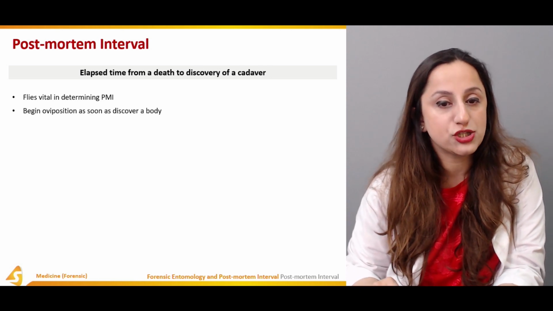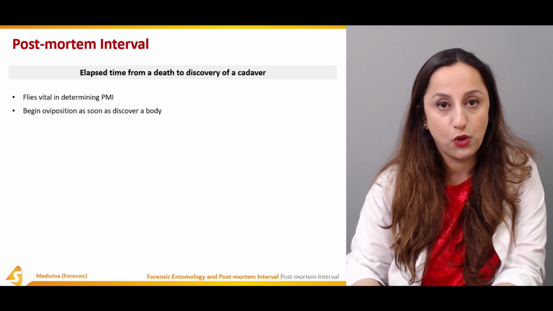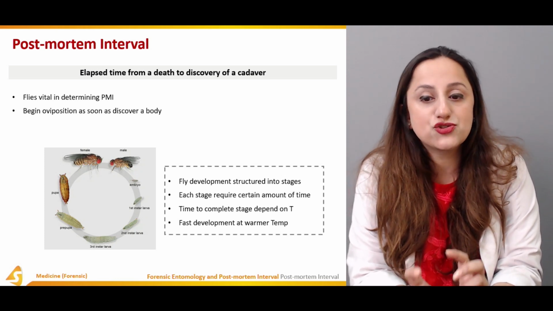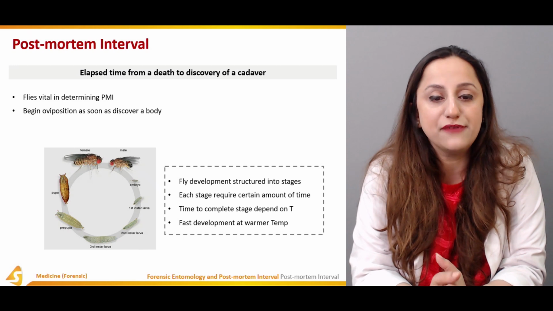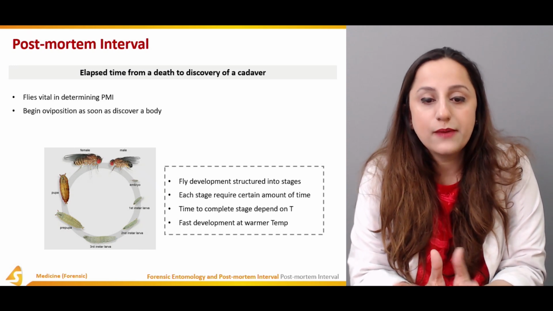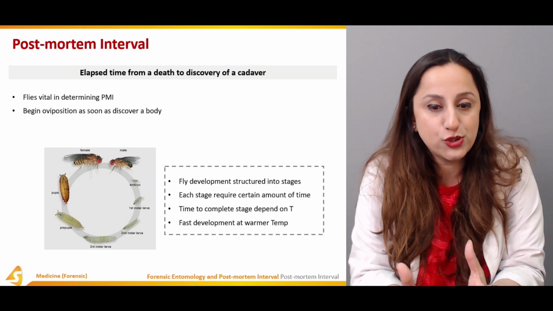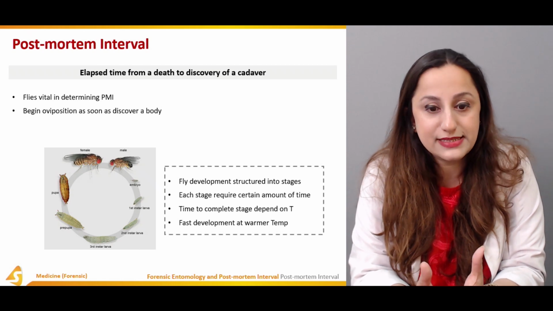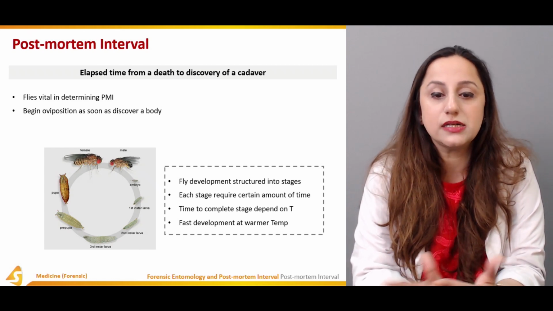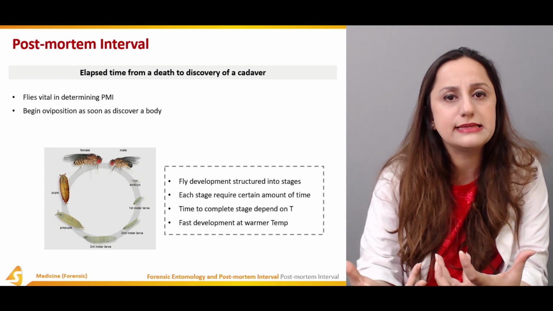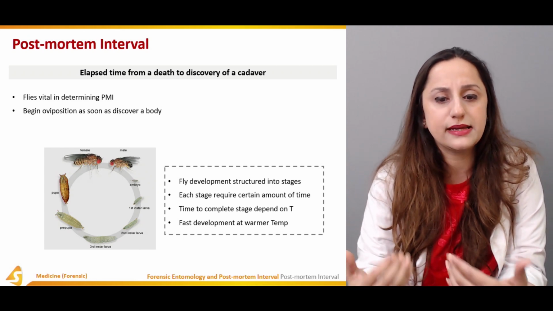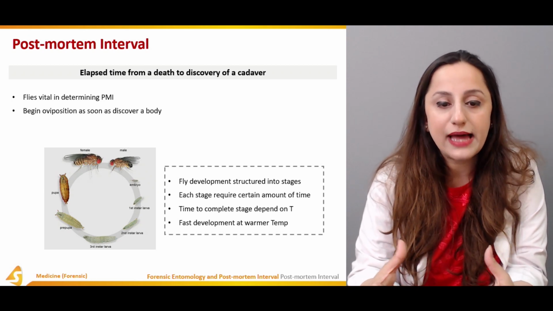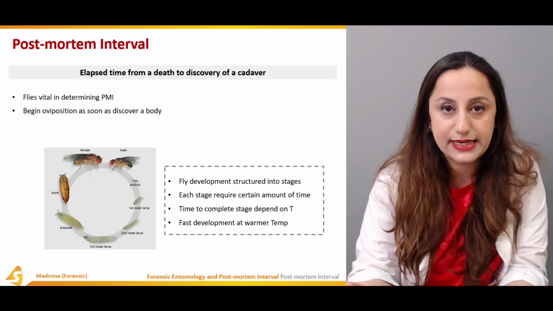They begin ovipositions as soon as we discover a dead body. Now, the fly developmental stages are structured into stages. Here we can see a male and a female fly. Moving on, we have the embryo stage, the first larval stage, then the second larval stage, and finally the third larval stage. As it grows in size and physique, it moves on to the subsequent stages. Then we have the prepupal stage and finally the pupal stage.